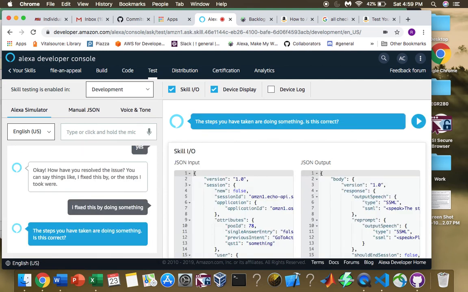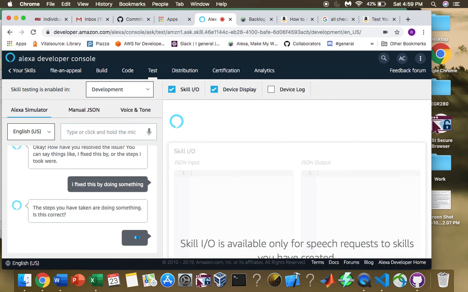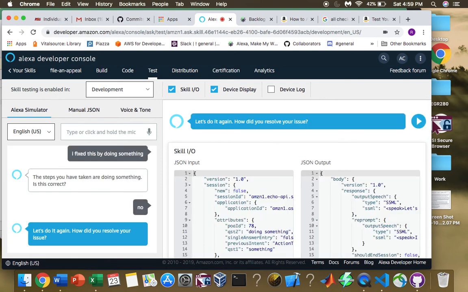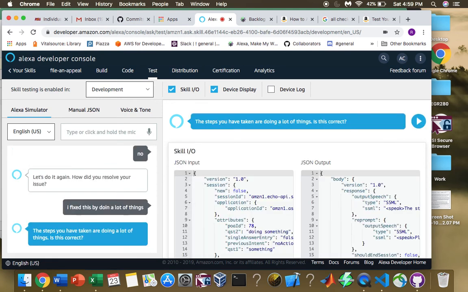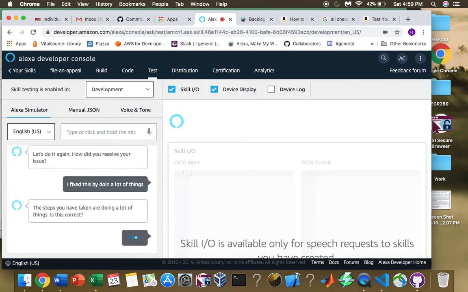Is this correct? And now here I'd like to demonstrate use of the no function, when a user answers no to the confirmation. Let's do it again. How did you resolve your issue? So we can say I fixed this by doing a lot of things. The steps you have taken are doing a lot of things. Is this correct? Let's say yes.